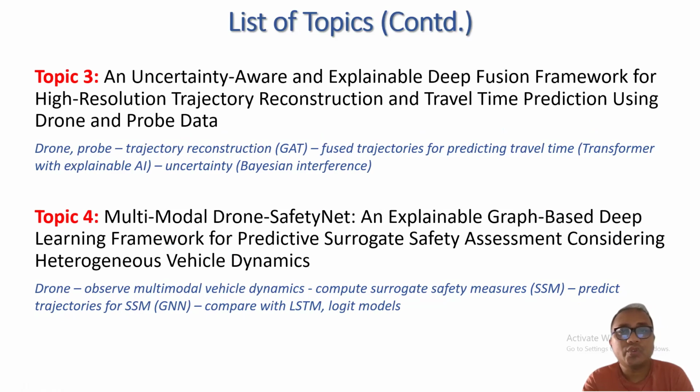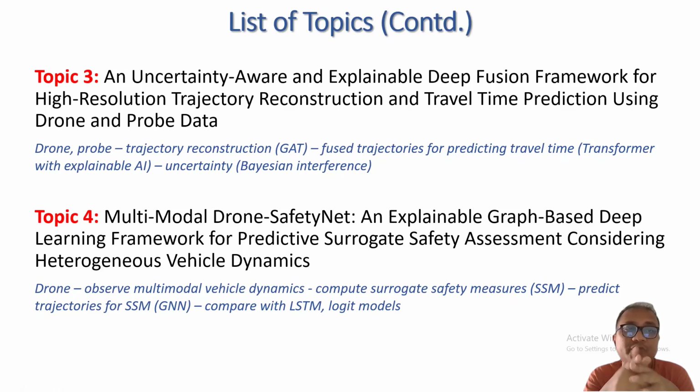In the topic 3, I will build another drone based model. It will also use probe vehicle data, and it is uncertainty aware, and it explains deep fusion framework for high resolution trajectory data reconstruction, and also it will predict travel time.